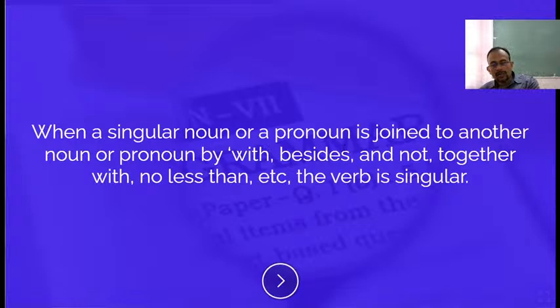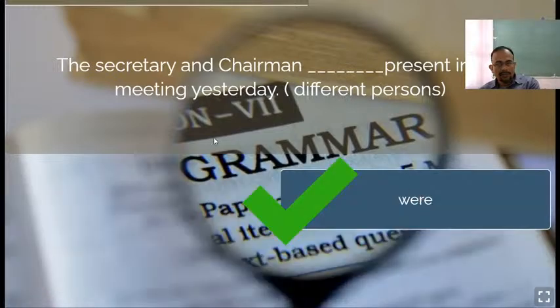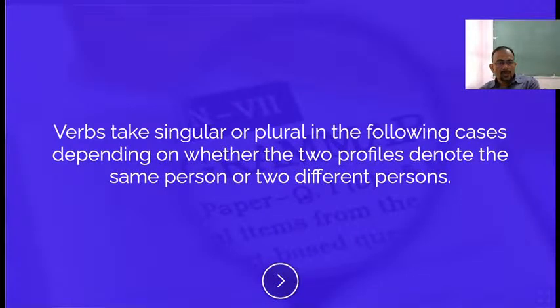When a singular noun or a pronoun is joined to another noun or pronoun by with, besides, and, together with, no less than, the verb is singular. Okay. The secretary and chairman were present in the meeting yesterday. The secretary and chairman are different persons. Verbs take singular or plural in the following cases, depending on whether the two nouns denote the same person or two different persons.